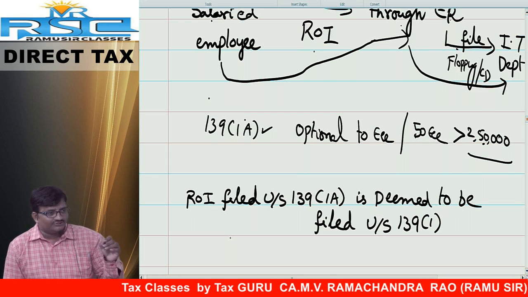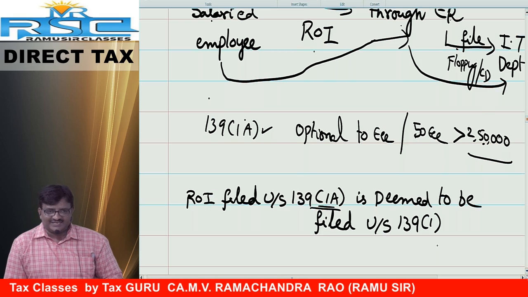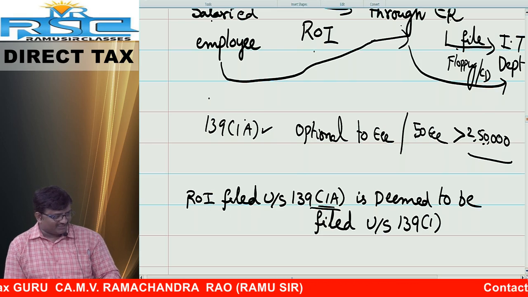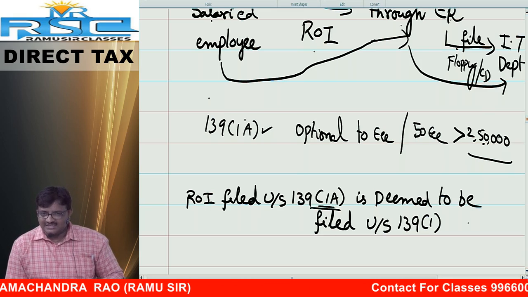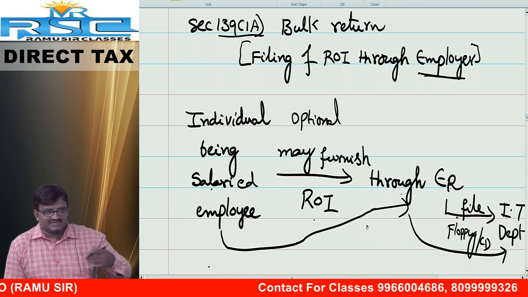Answer: even though you file the return under section 139(1)(a), it is deemed to be filed under section 139(1). See the words: a return filed under section 139(1)(a) is deemed to be filed under section 139 subsection 1. So friends, not an important topic anyhow. Please let us sum up.